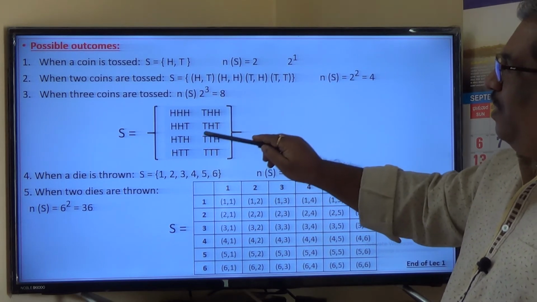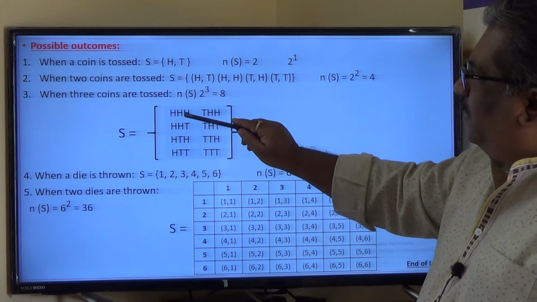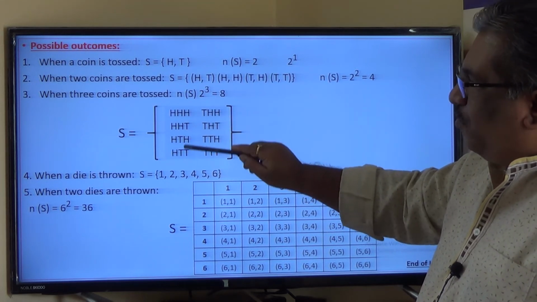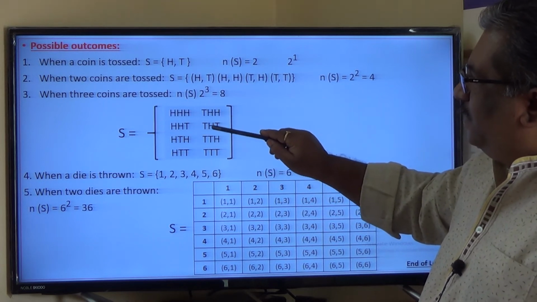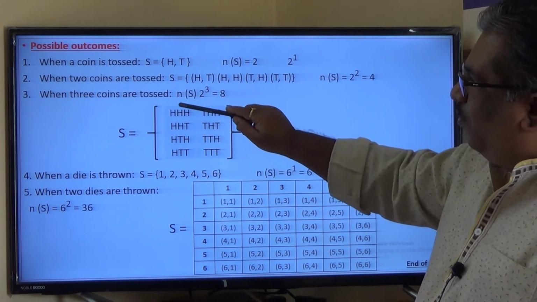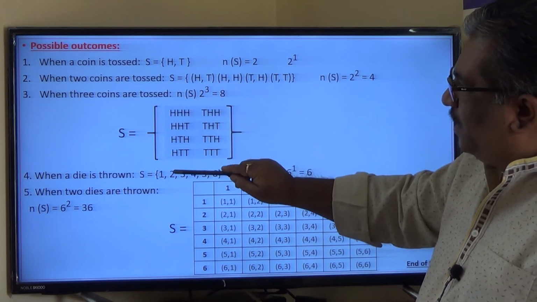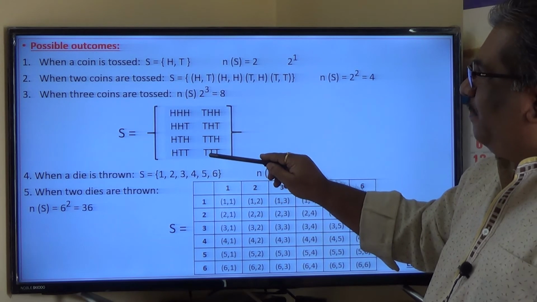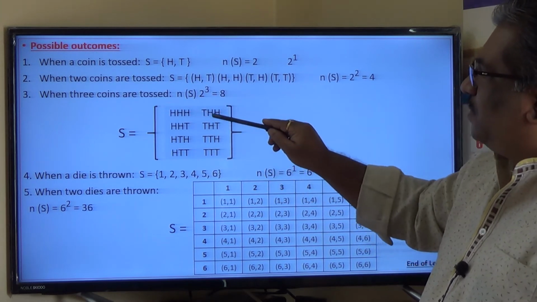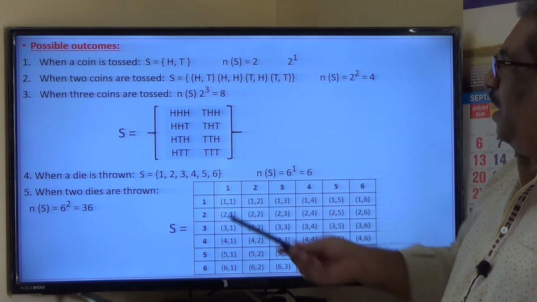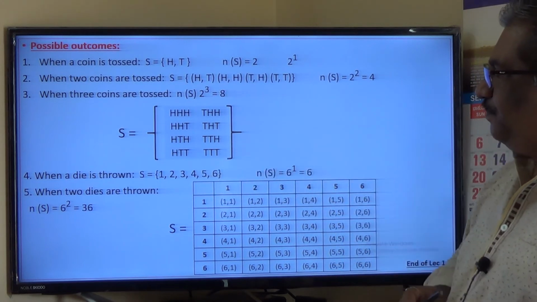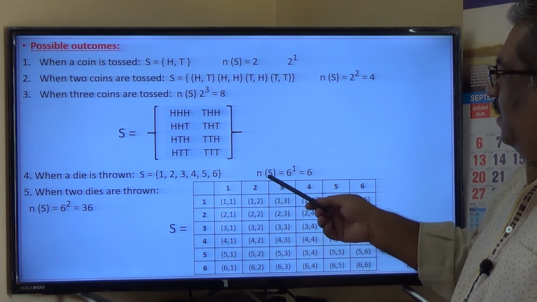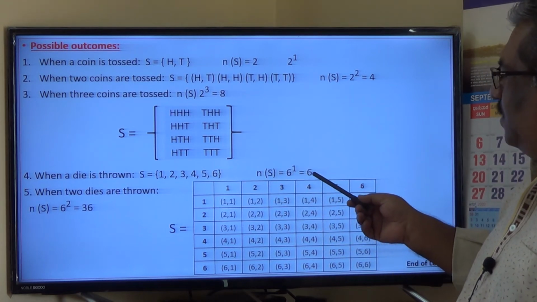When 3 coins are tossed, the number of all possible outcomes is 2 to the power 3, which is equal to 8. How to write this? First you write HH, HT, TH, TT as for 2 coins. Repeat that once more. Then behind the first set put H, and behind the second set put T. So in total 8 outcomes are there. So when 3 coins are tossed, these are all possible outcomes, and the number of possible outcomes is 8. When a die is thrown, S equals {1, 2, 3, 4, 5, 6}, and n of S is equal to 6 to the power 1, which equals 6.